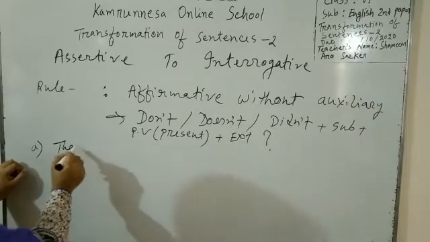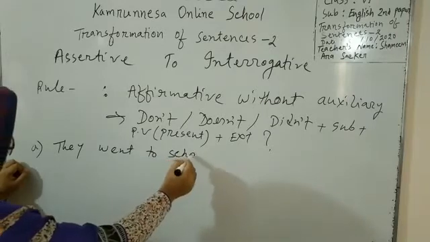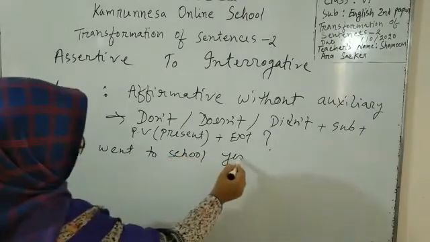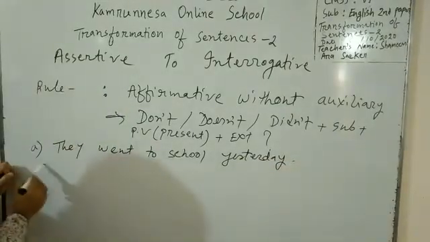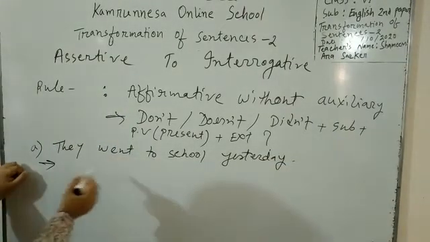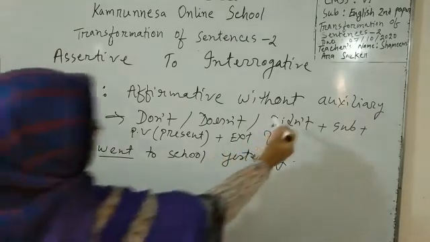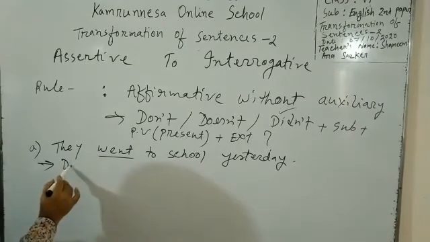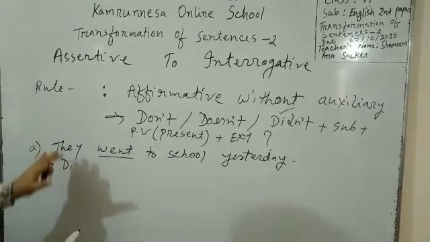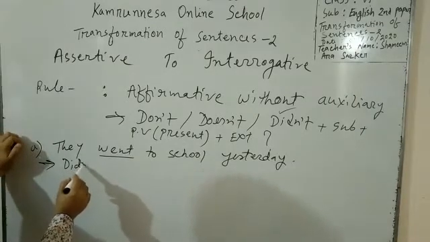They went to school yesterday. They went to school yesterday. Look here. This verb is in past form, so we have to use didn't here, and there is no auxiliary. So to turn it interrogative, we have to turn it negative interrogative by using didn't.